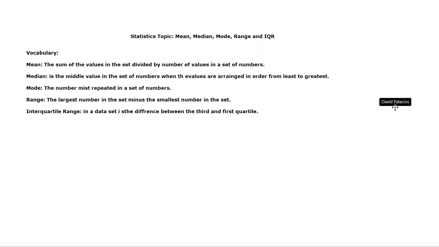And here we go. The mean is the sum of the values in a set divided by the number of values in the set of numbers. The median is the middle value of the set of numbers when the values are arranged in order from least to greatest. The mode is the number most repeated in the set of numbers. The range is the largest number in the data set minus the smallest number in the set. Interquartile range in the data set is the difference between the third and the first quartile.